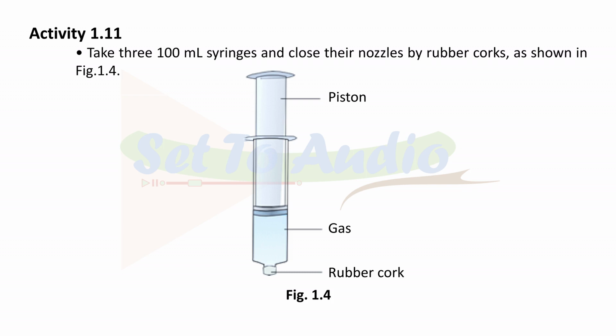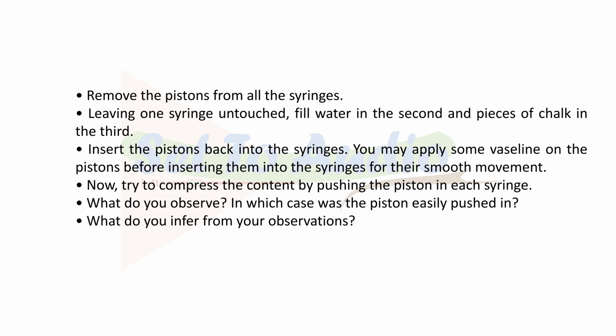Activity 1.11. Take 3 100 ml syringes and close their nozzles by rubber corks, as shown in figure 1.4. Remove the pistons from all the syringes. Leaving one syringe untouched, fill water in the second and pieces of chalk in the third. Insert the pistons back into the syringes. You may apply some Vaseline on the pistons before inserting them into the syringes for their smooth movement.